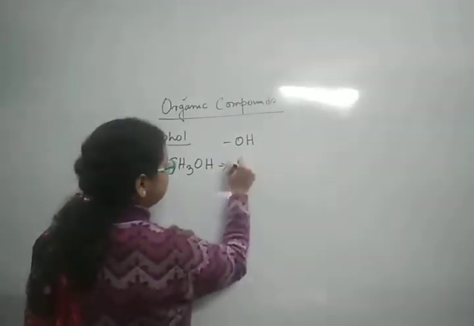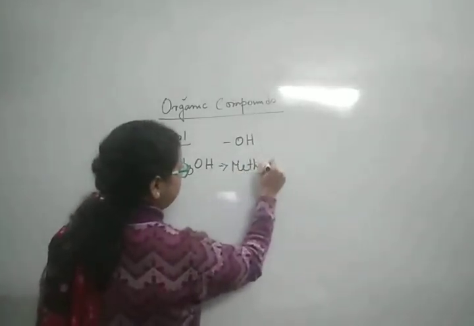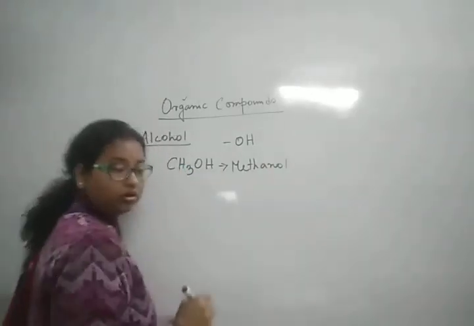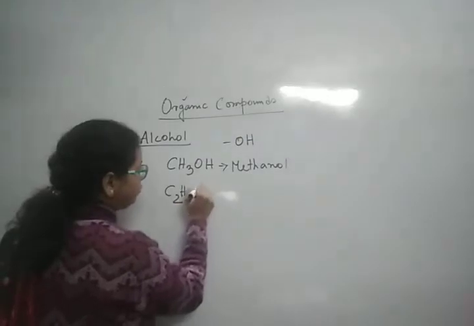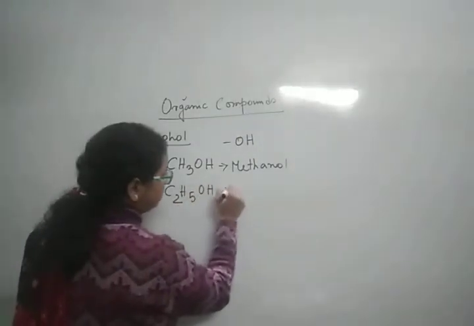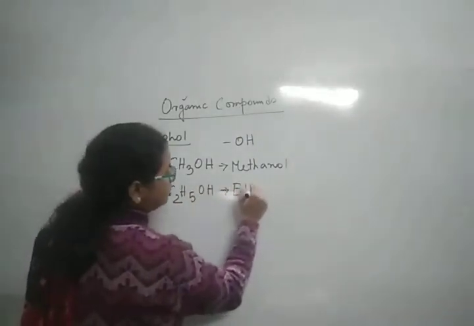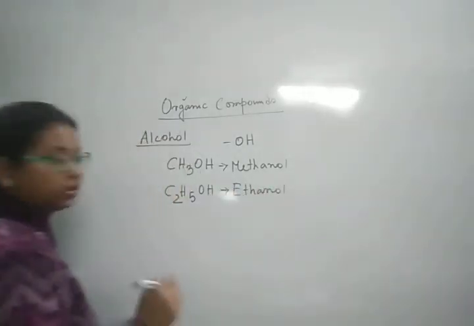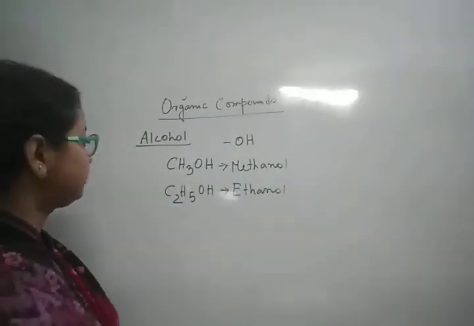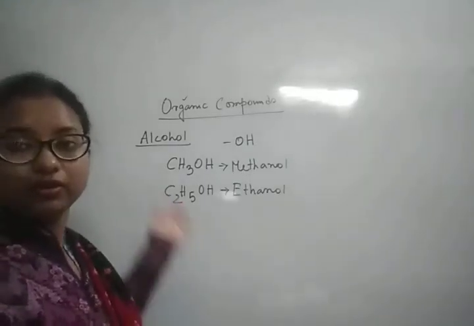C2H5OH, this we call ethanol. Methanol and ethanol are kinds of alcohols.